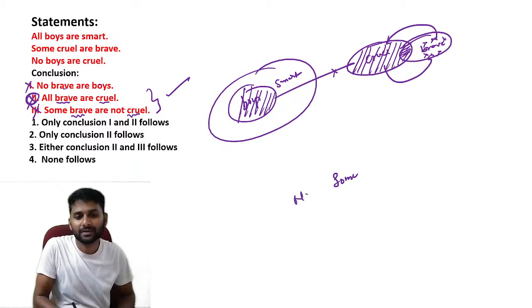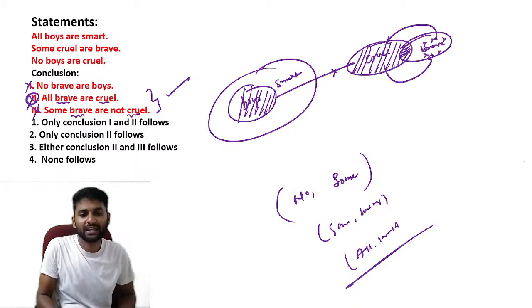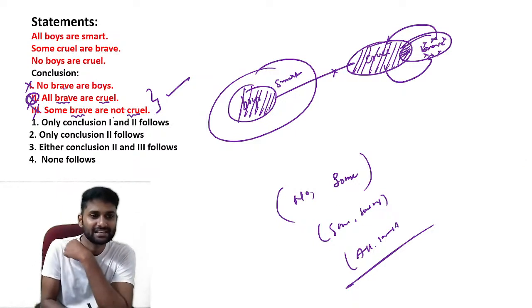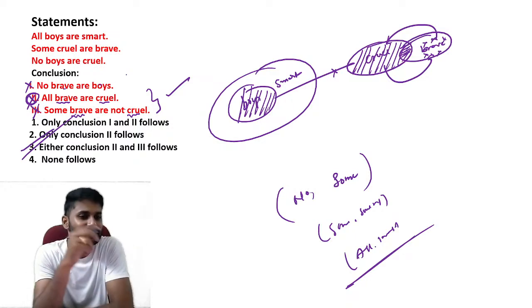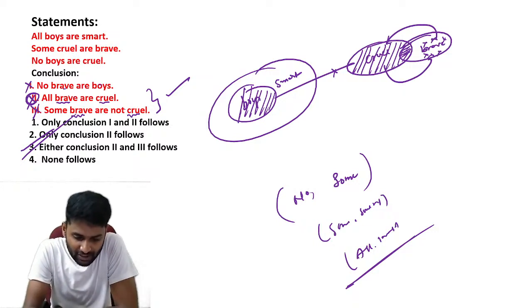What are the complementary pairs? No, comma, some; some, comma, some not; all, comma, some not. If it satisfies any one of the complementary pairs, then you have to choose the answer either or. Yes, it satisfies the all, comma, some not complementary pair. That's why your option is either conclusion 2 or 3 follows. Guys, if you know the concept only, then you are going to choose the right option. Otherwise, you can lose your score.